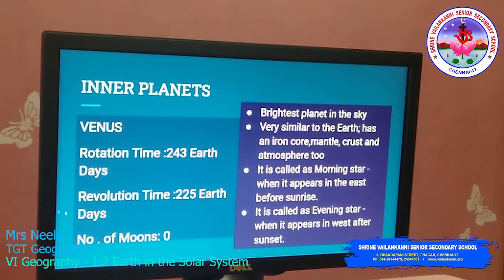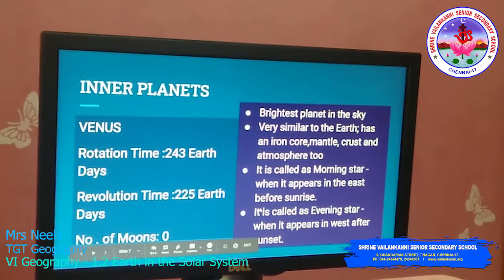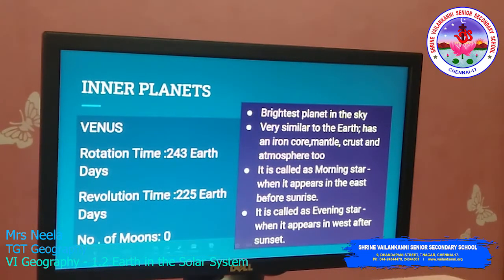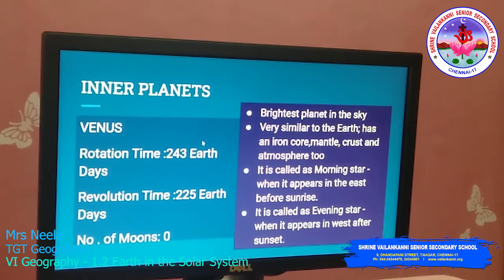It is called a morning star because we can see this planet from the earth in the sky. It appears in the east before sunrise. It is also called an evening star as it appears in the west after sunset.